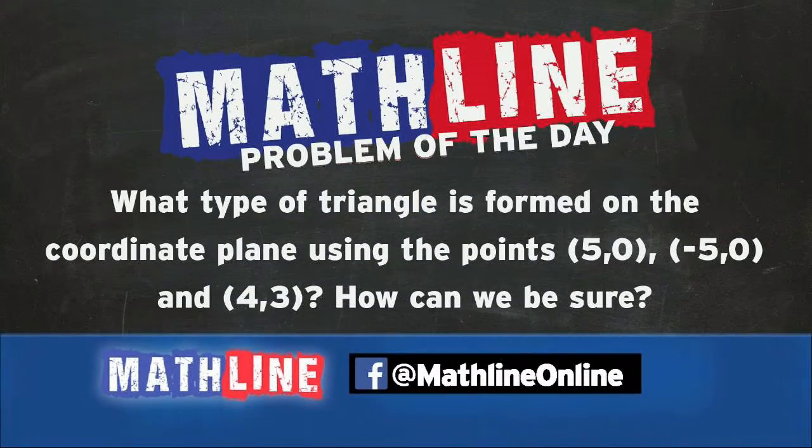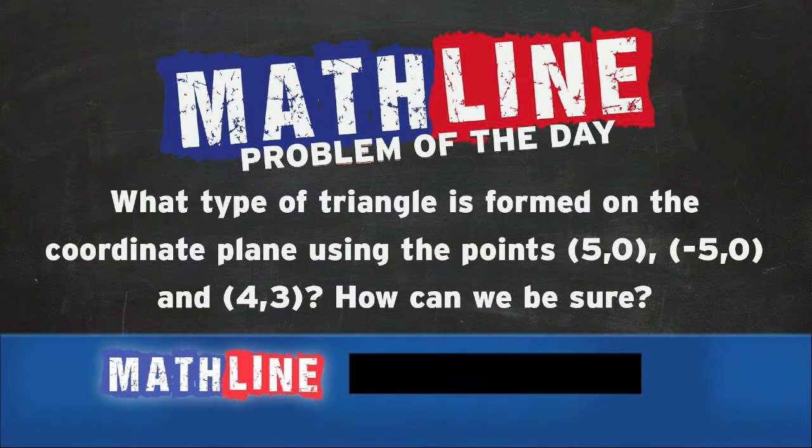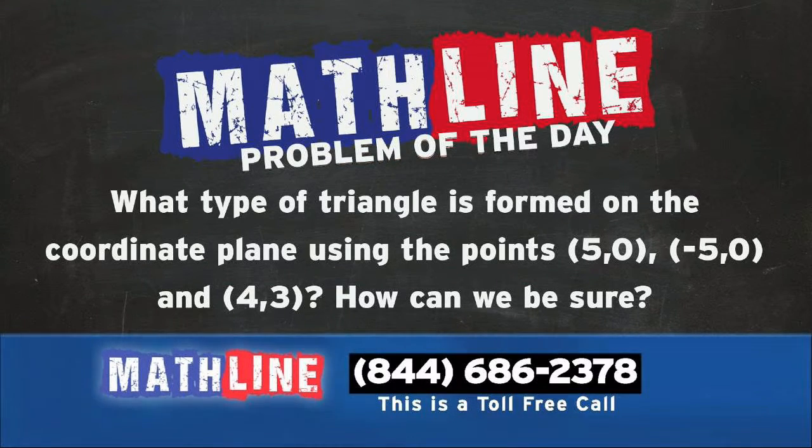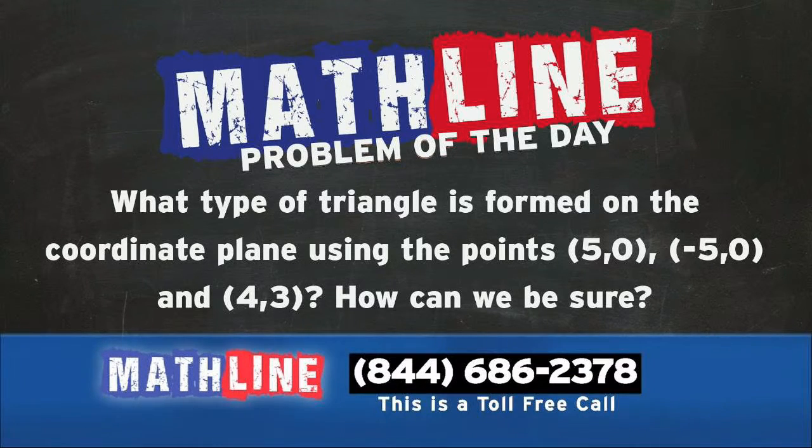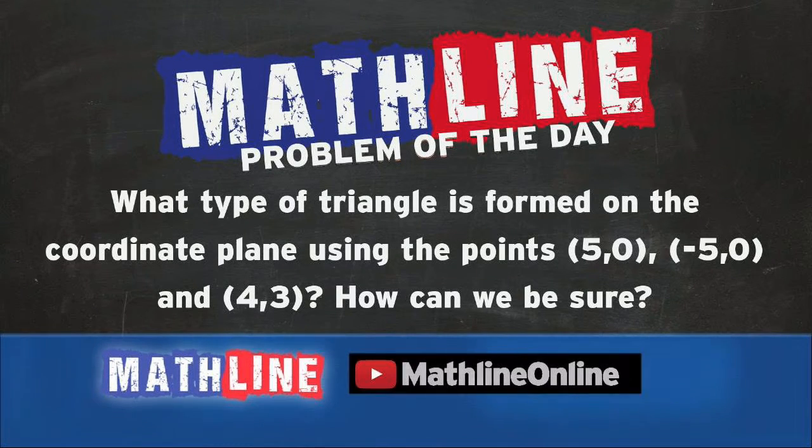Problem of the day starts off with a question. It says, what type of triangle is formed on the coordinate plane, that means we're on a graph, using the points (5, 0), (-5, 0), and (4, 3). Those are 3 points. They obviously are going to make a triangle. How can we be sure? We can't just take a guess at it. We're going to have to come up with some reason to show why it works.